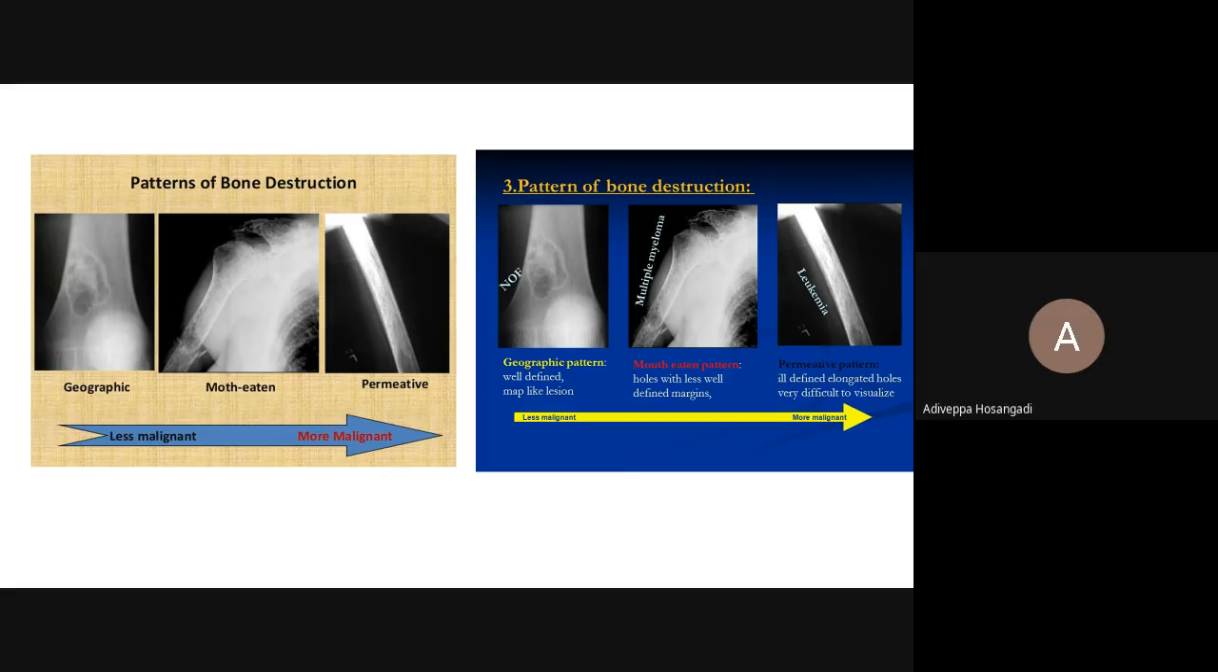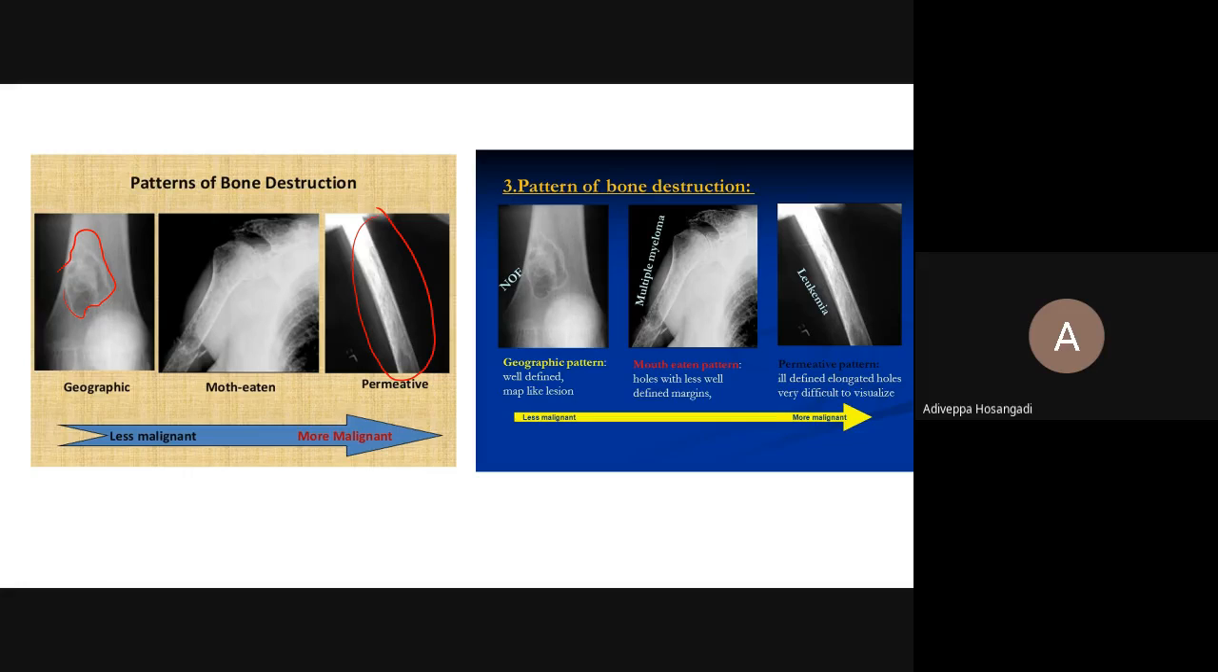This is what I wanted to explain. Geographical, like a map. You remember geography in the form of a map. It is a very well defined geographic destruction. It is slowly destroying. Look at this. If an unskilled or amateur person looks at this X-ray, he will think it is normal, because they generally pick up only fractures. Look at this. You are not able to make out which is normal and which is abnormal.